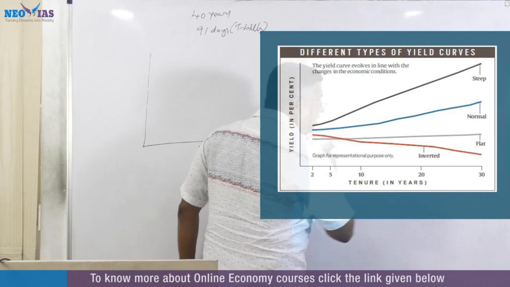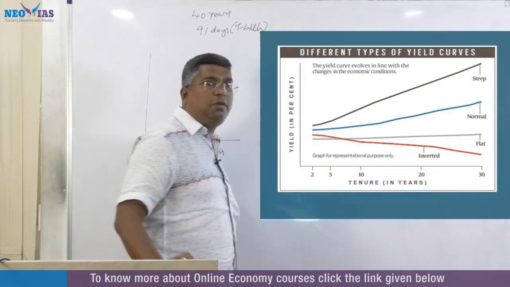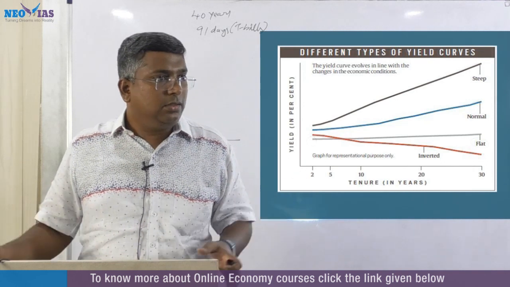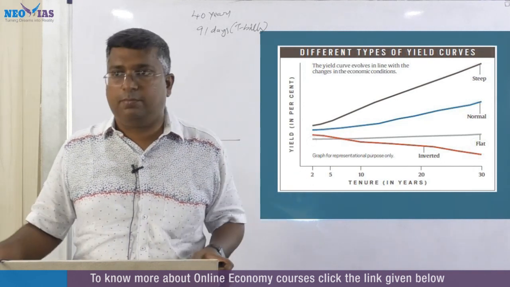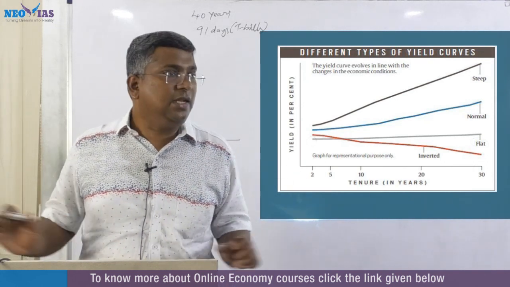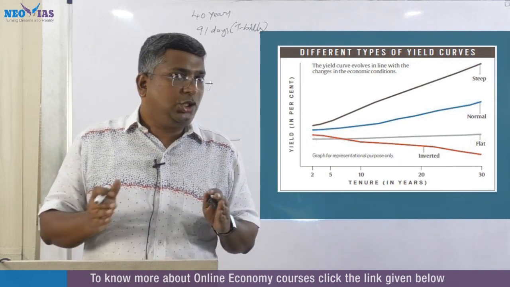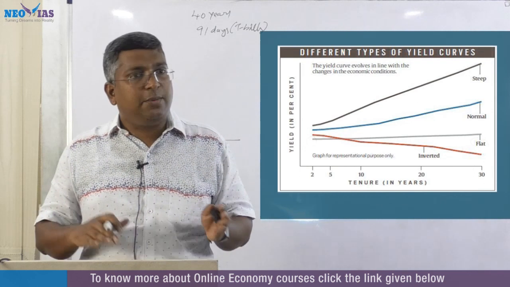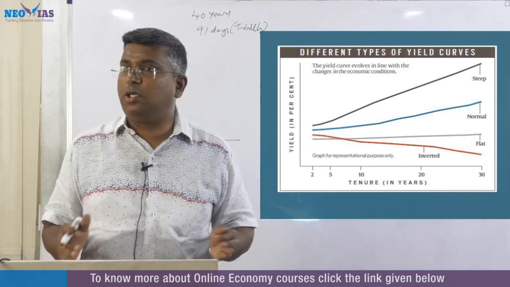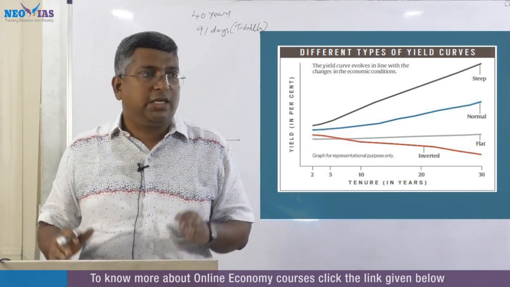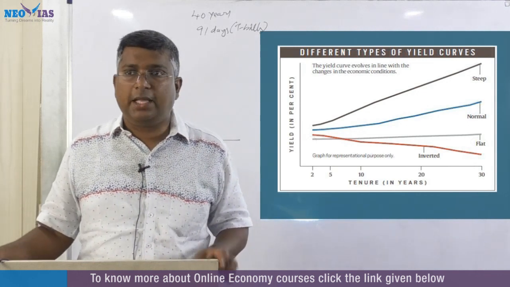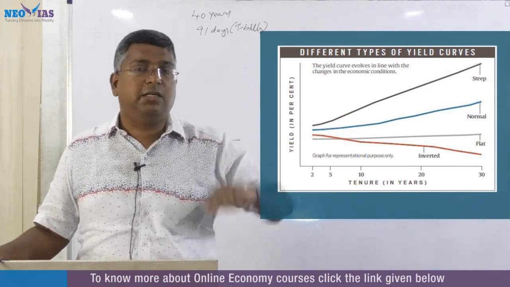In the shortest tenure and the longest tenure of government securities or bonds, the return or the yield is almost the same. I'm using the word government security, it can be bond also. Short term bond and long term bond, the rate of return is almost the same. That is a flat yield curve.